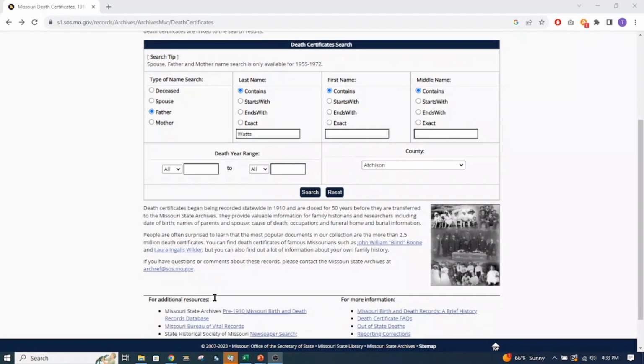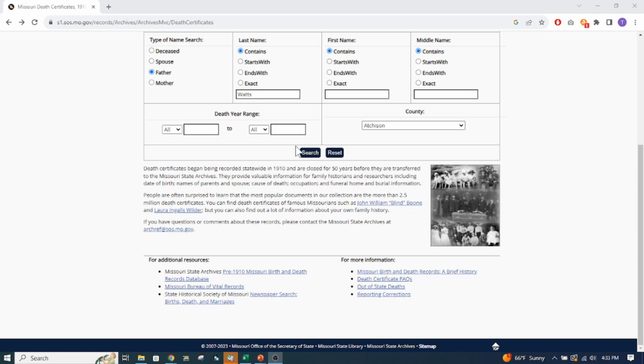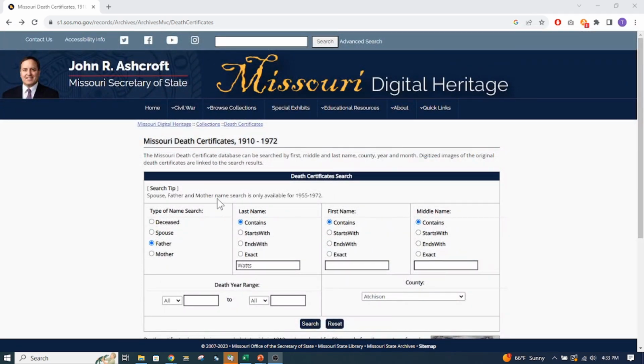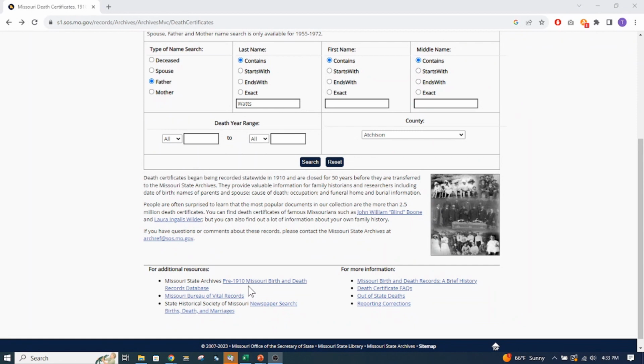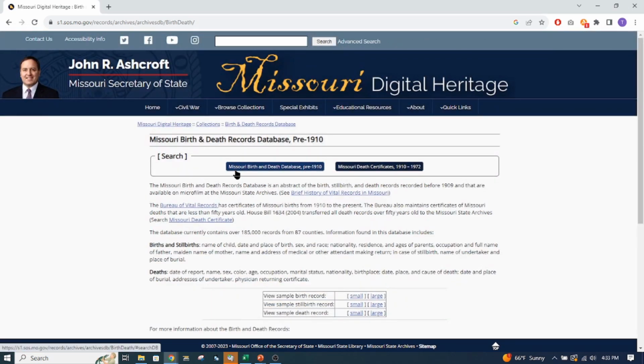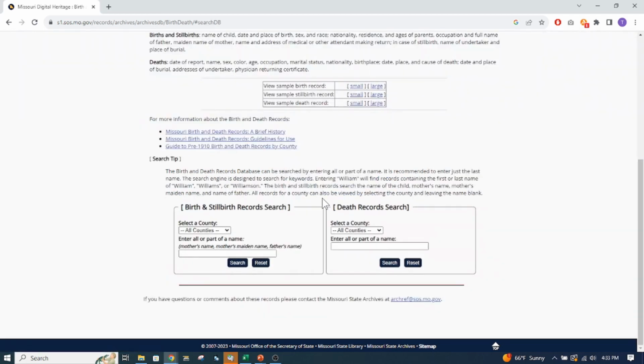Okay, I want to show you a little bit more. Down here at the bottom of this Digital Heritage page on the death records, it says pre-1910 Missouri births and deaths records database. So let's click on that. And right here it says Missouri birth and death database pre-1910. So we're going to click there. And here we can put in a county and then a name. I haven't done a lot of research on this one, but I want to show you how it works. So I'm just going to type in Watts, and do a search.